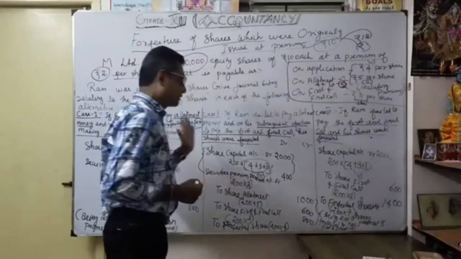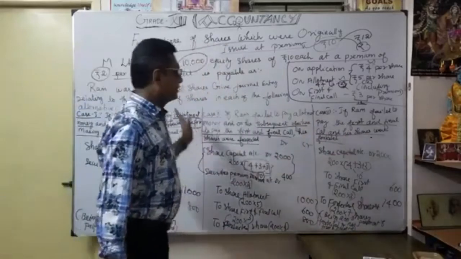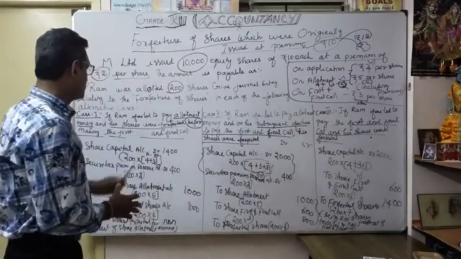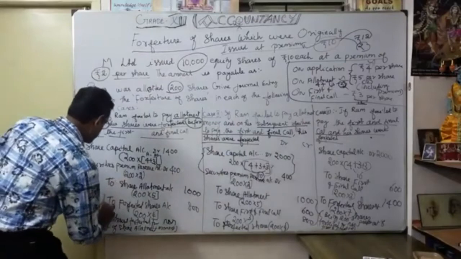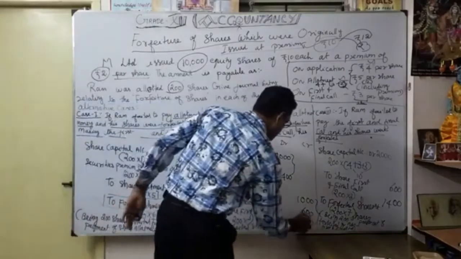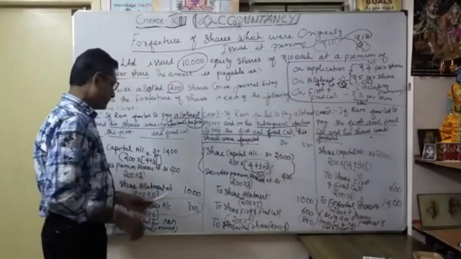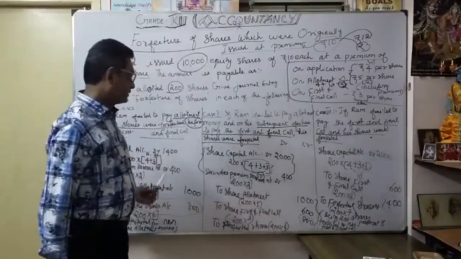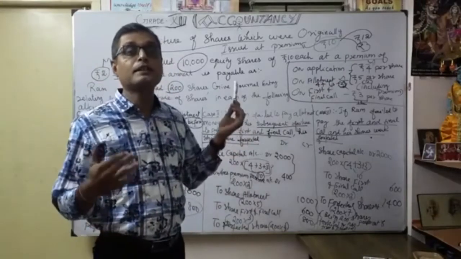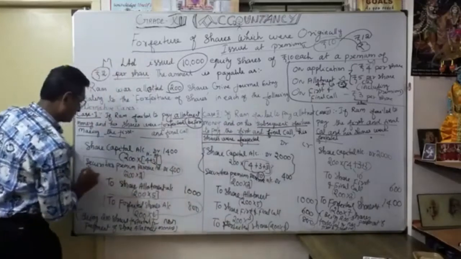how the forfeited shares, the three comparisons, are the same in a single situation here. You can view the three cases differently, simultaneously. How the forfeited shares in case number 1, here, and here. See, in both cases the forfeited shares are similar. Then here also, in these two cases, the security premium reserve has not been received. That's why I am going to show this one, this debit, then this debit.